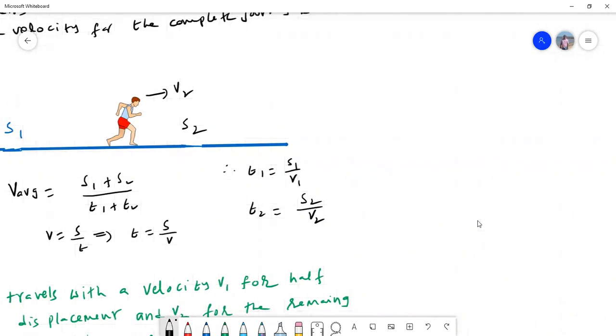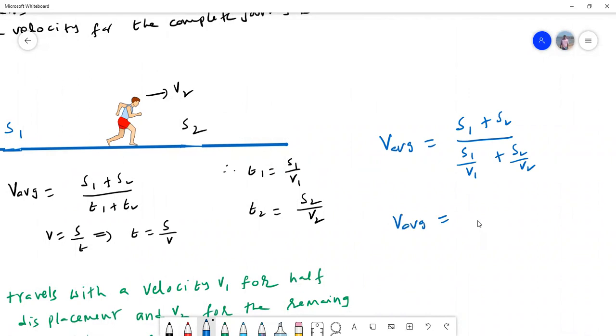Let us substitute. So what is the average velocity? I said displacement is S1 plus S2, and the time is S1 by V1 plus S2 by V2. Take the LCM. So V average becomes V1 V2 into (S1 plus S2) whole upon S1 V2 plus S2 V1.